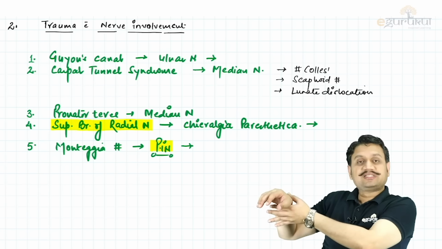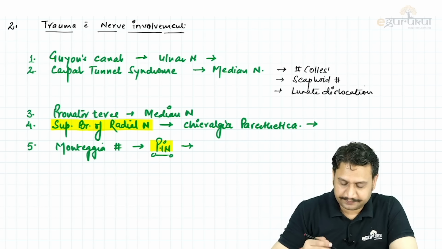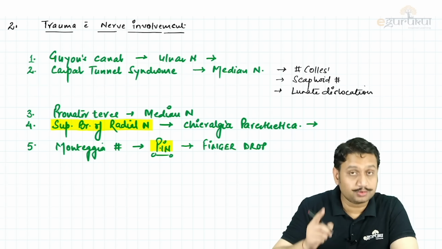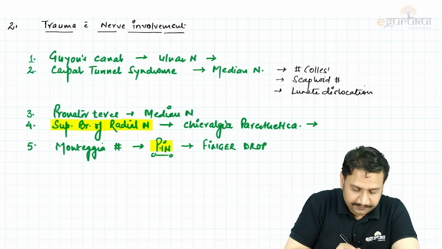Patient will be able to extend the wrist, but not the fingers. So PIN is going to cause only finger drop. Do remember, extension of the wrist will be preserved, finger extension won't be possible. So that is number 5.